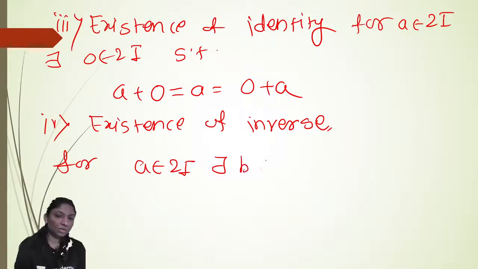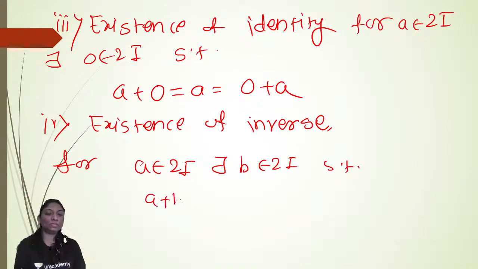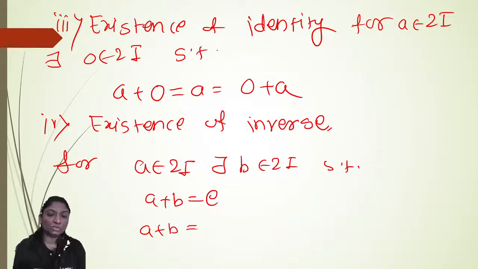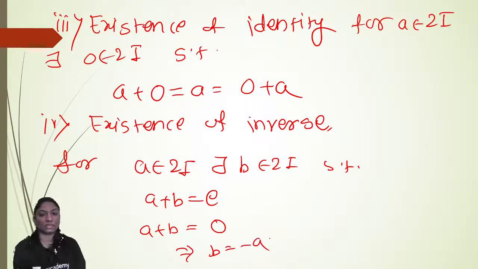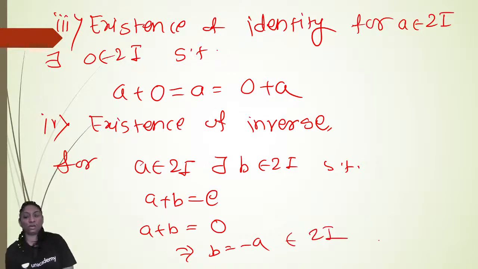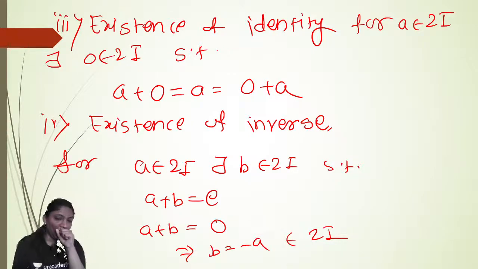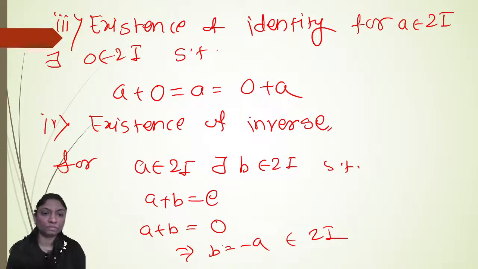Here, B in 2Z such that A plus B is equal to the identity, but the identity is 0. So A plus B is equal to 0, which implies B is equal to minus A. It also belongs to 2Z, right? Because it is an integer. Therefore, B equal to minus A acts as an inverse for every element in the set of even integers.